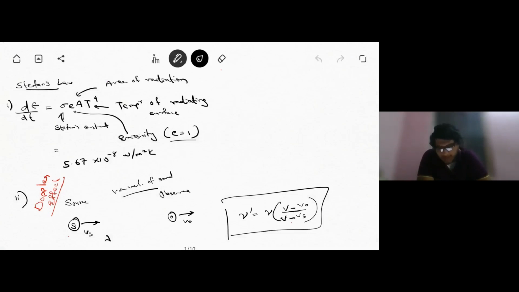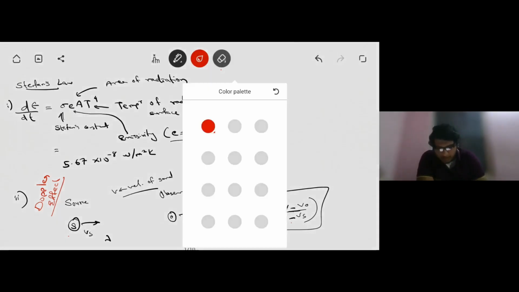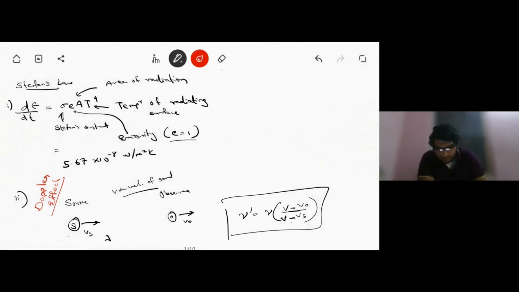In Stefan's law, we can say that the power dissipated, or the rate of change of energy, is given by sigma A e T to the power 4. Sigma is Stefan's constant, given by the value 5.67 times 10 to the power minus 8 watt per meter squared Kelvin to the power 4. e is the emissivity of the body. For a black body, it's 1. A and T are the area and temperature of the radiating surface.